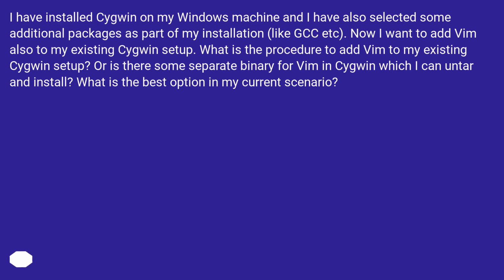I have installed Cygwin on my Windows machine, and I have also selected some additional packages as part of my installation, like GCC etc. Now I want to add Vim also to my existing Cygwin setup. What is the procedure to add Vim to my existing Cygwin setup? Or is there some separate binary for Vim in Cygwin which I can download and install? What is the best option in my current scenario?